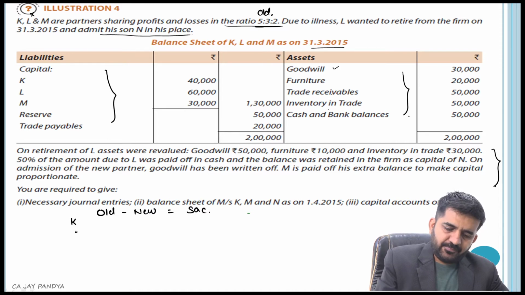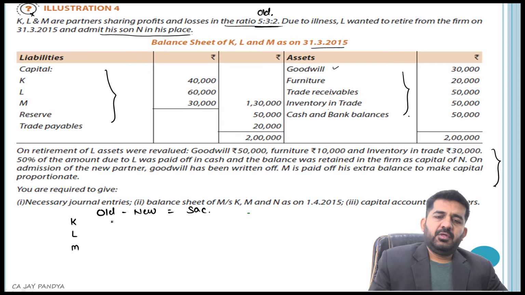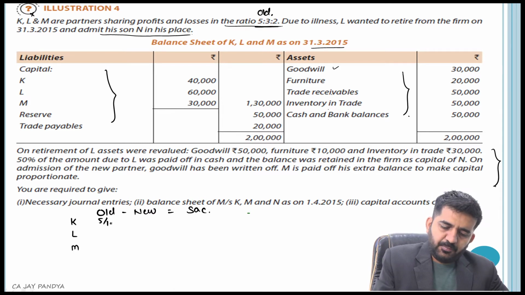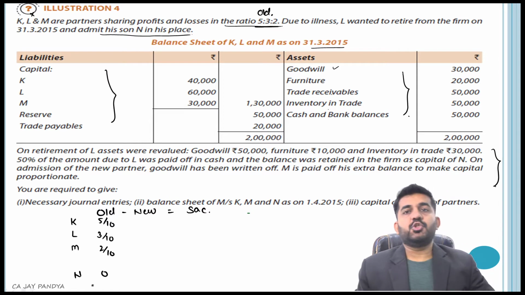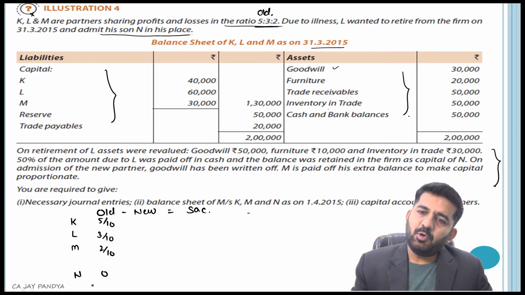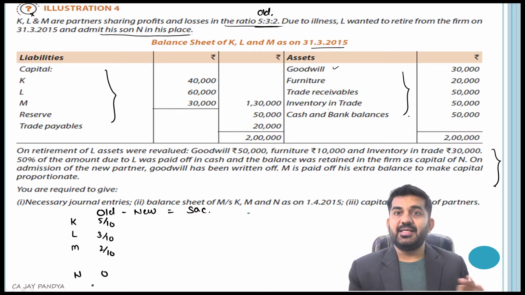So K, L, M, 5/10, 3/10, 2/10. Which new partner is admitted? N. His ratio old was 0. Is it right?